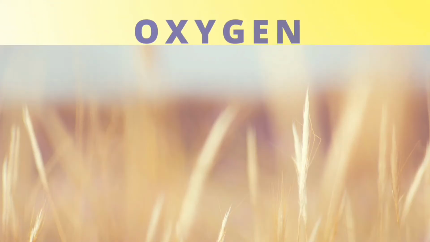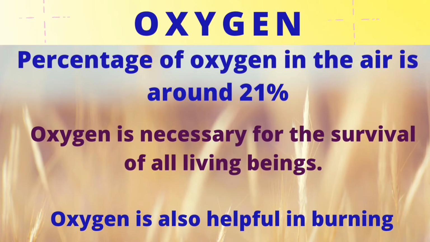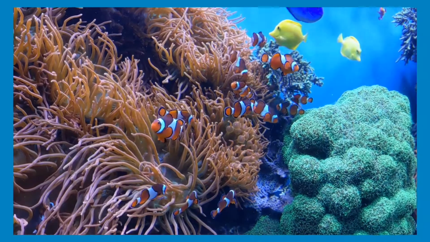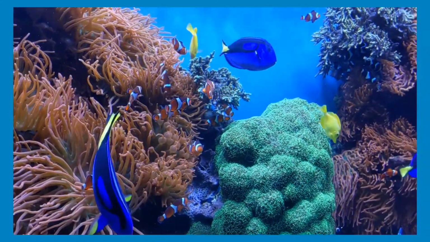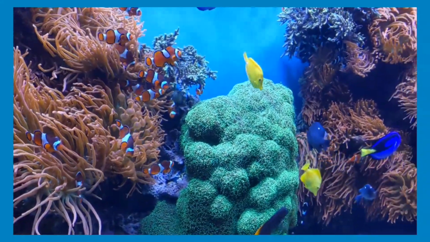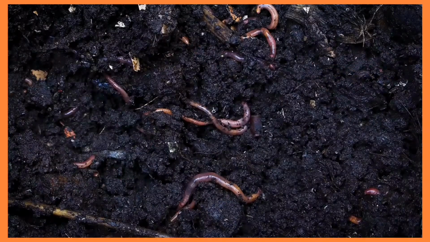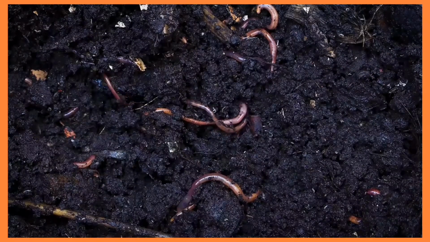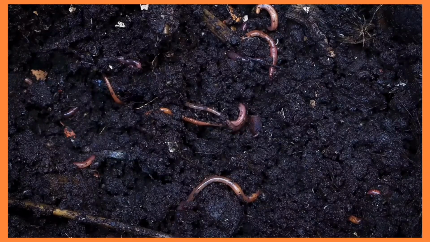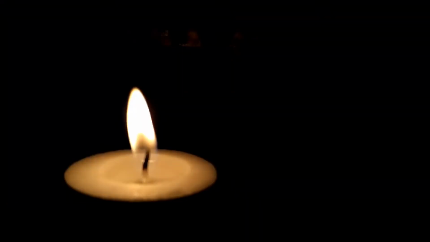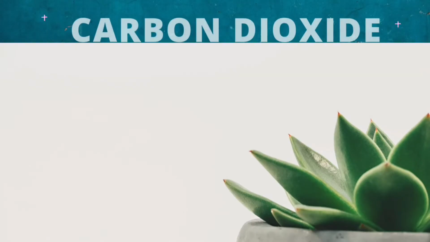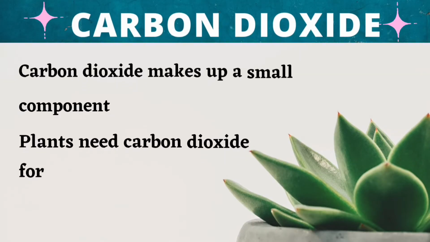Oxygen is necessary for the survival of all living organisms. It is released by plants and absorbed by animals. Aquatic plants and animals use dissolved oxygen in water for breathing. Oxygen is also trapped between the soil particles. This oxygen is used by animals like earthworm, rat, snakes for respiration. Oxygen also supports burning.